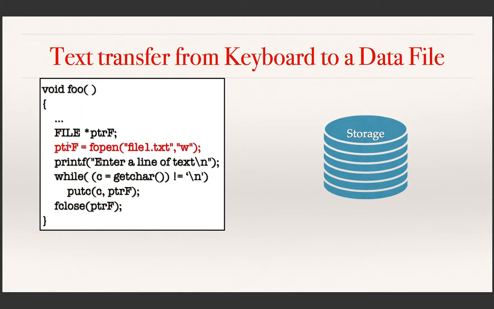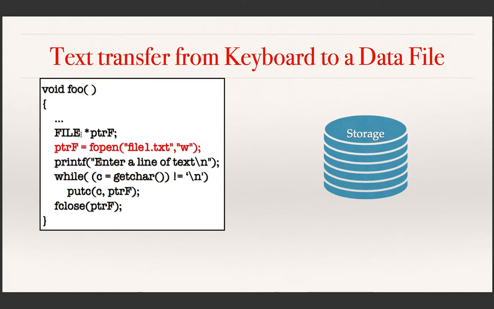The next statement to be executed is this, and this is a file processing function provided by C, which is just to open a file. Actually what this function does is it creates a buffer and returns a pointer to it.